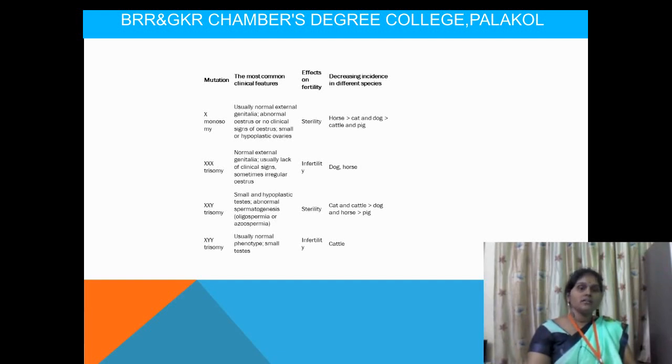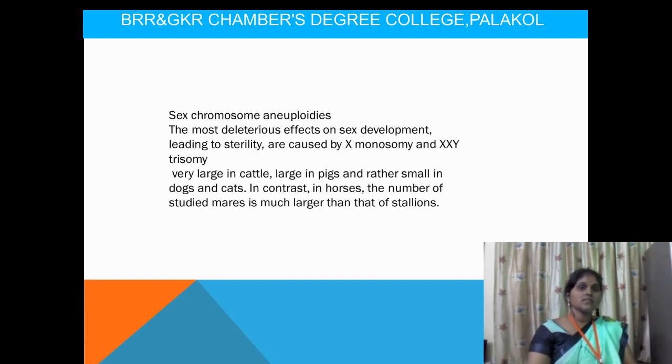Next, XYY, this is also called trisomy, having three chromosomes. Usually normal phenotype and small testis will be produced in those organisms. So it also leads to infertility. It mainly occurs in cattle. So sex chromosome aneuploidies have the most deleterious effects on sex development, leading to sterility of an organism, and are caused by X monosomy and trisomy, that means XXY.